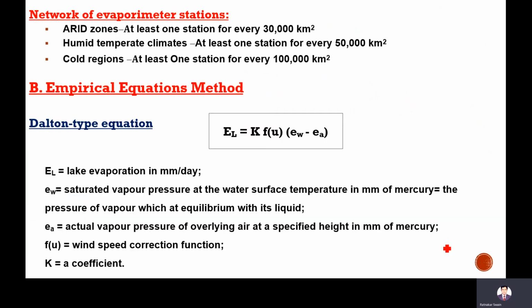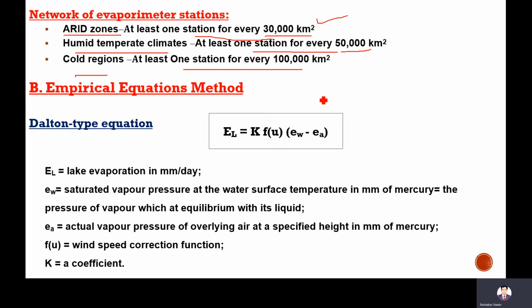Next is the network of evaporimeter stations. In hot climates, in arid regions, at least one evaporimeter station is required for every 30,000 square kilometers. For humid temperate climates, at least one station for every 50,000 square kilometers. In cold regions, at least one station for every 1 lakh square kilometers is required.